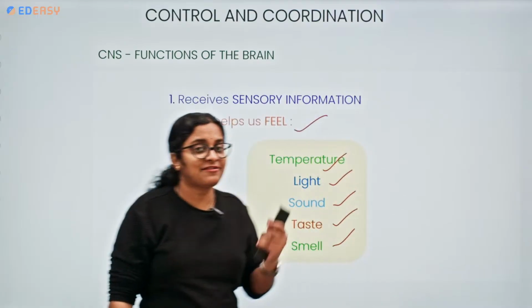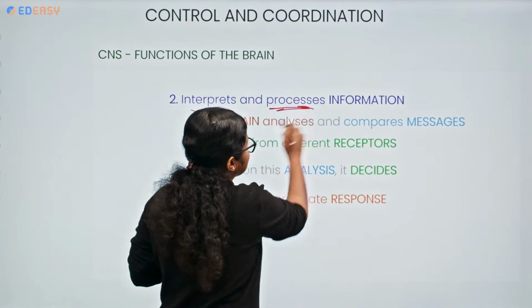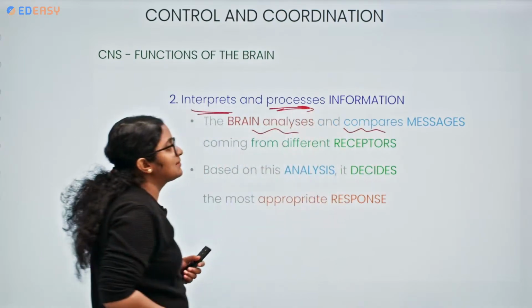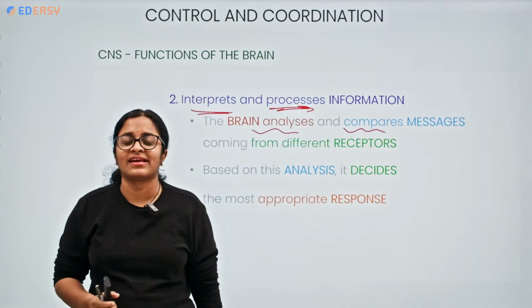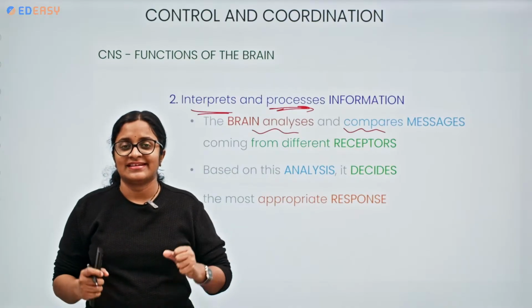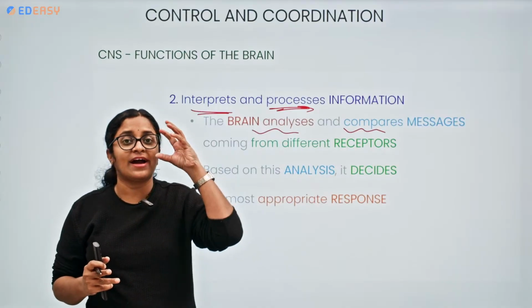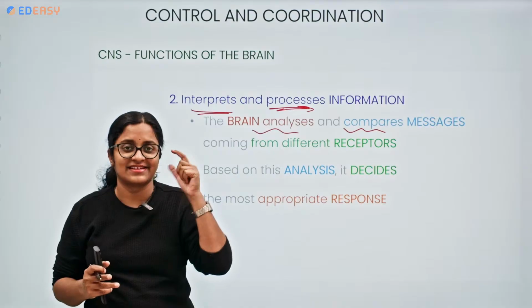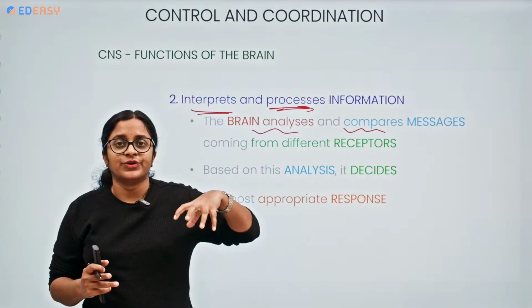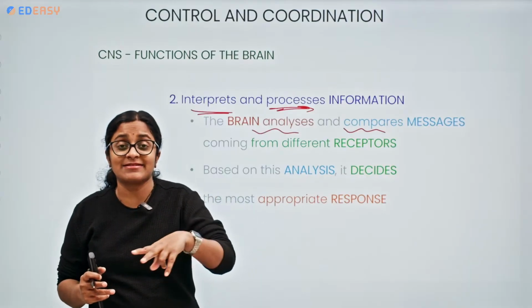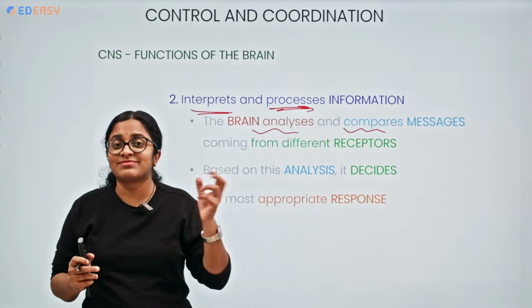So what else will be the function of the brain? It interprets and processes the information. It is analyzing and comparing the messages coming from different receptors. Let me give you one example. You have seen a very nice place, you wanted to go there. First you have visualized it, you have seen it with your eyes, and you wanted to go near that place. So your movement, your steps will be towards that place. You have reached that place. Wow, that's fantastic. The view is beautiful.